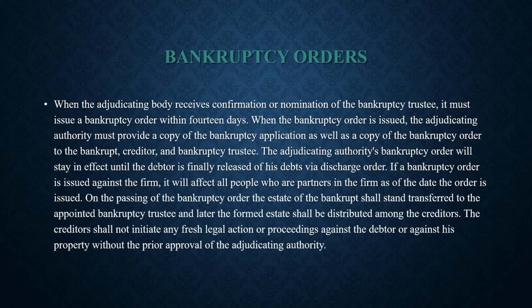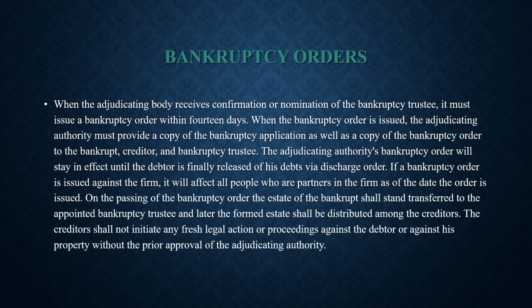If a bankruptcy order is issued against the firm, it will affect all people who are partners in the firm as of the date the order is issued. On the passing of the bankruptcy order, the estate of the bankrupt shall stand transferred to the appointed bankruptcy trustee, and later the formed estate shall be distributed among the creditors.